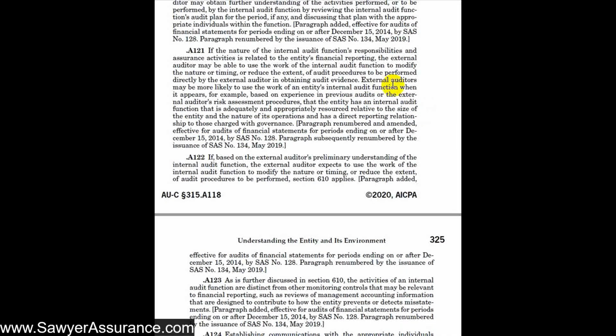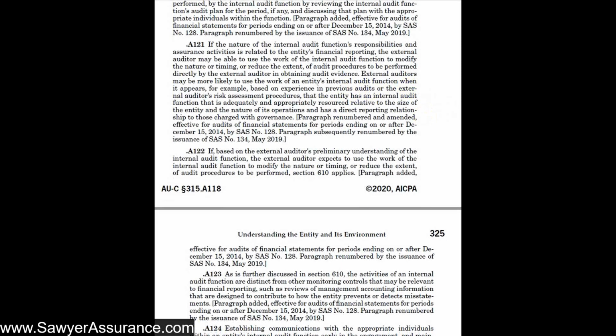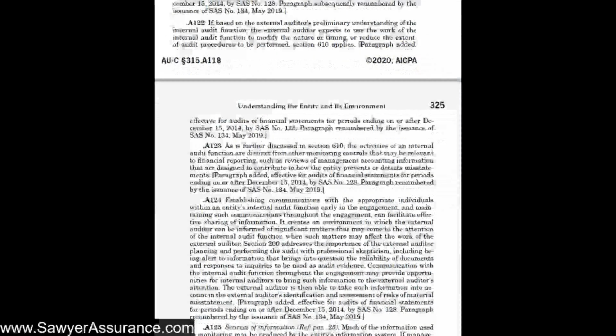So if internal audit seems to have enough people, they seem to be smart, they do a good job, and they have good reporting, then it might be good for us to rely on their work. But if all those things are the opposite, then maybe we can't really rely on their work too much.